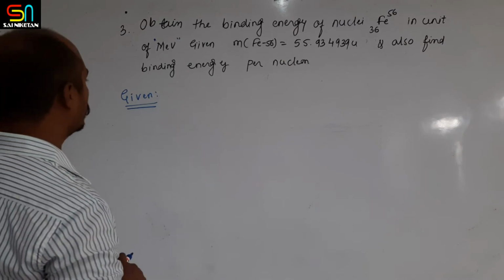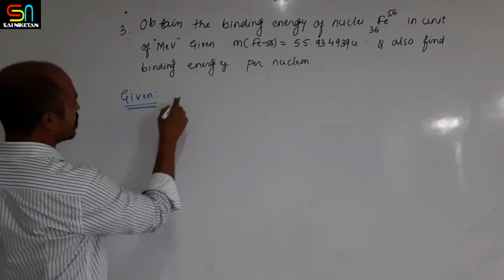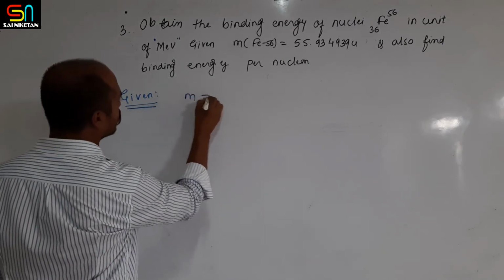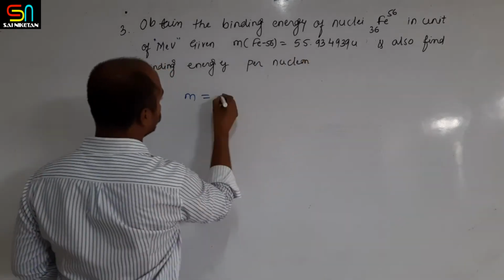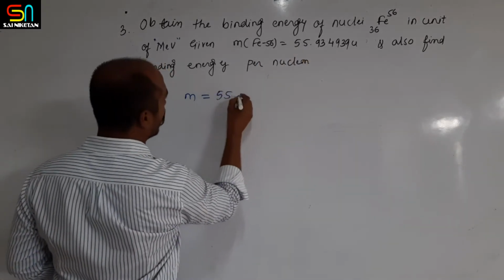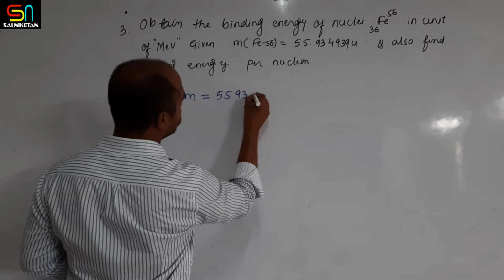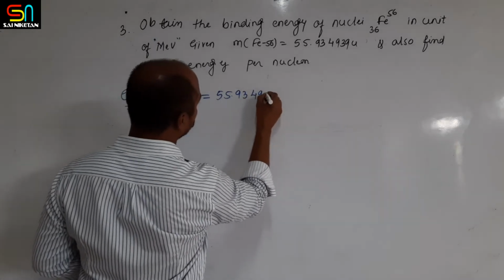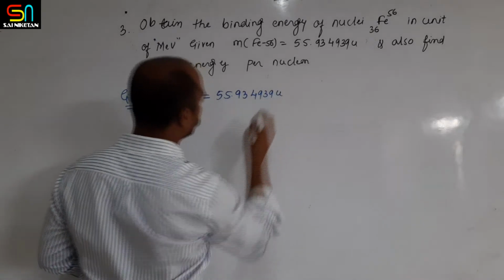First we have to write the given things. The mass small m is equal to 55.934939 atomic mass unit.